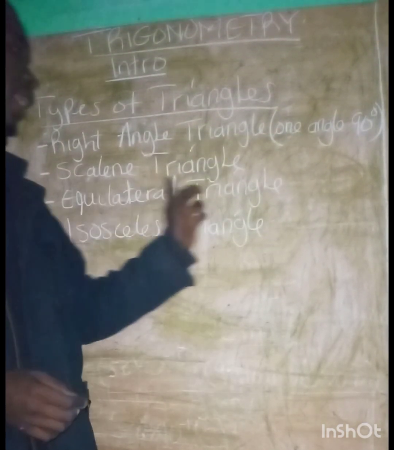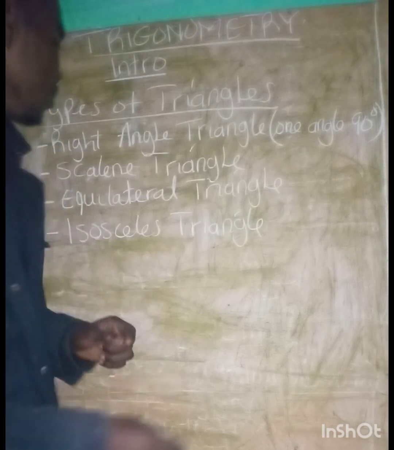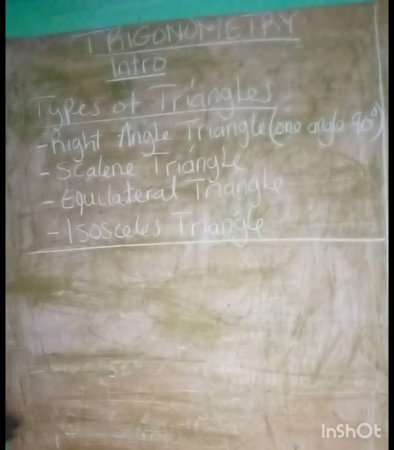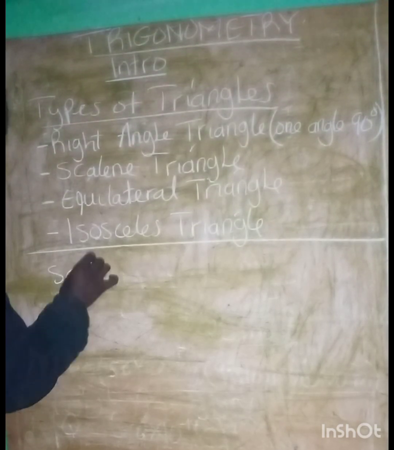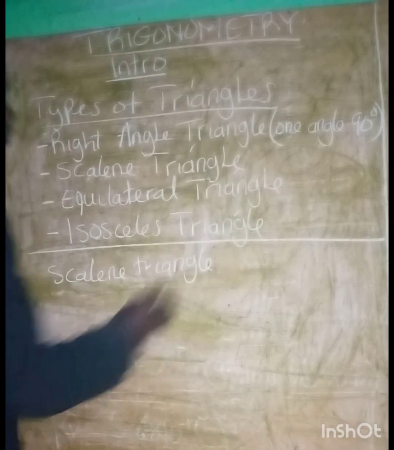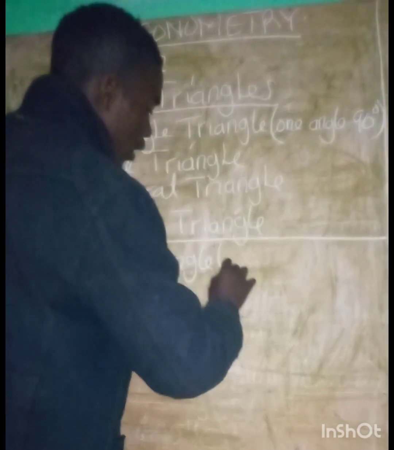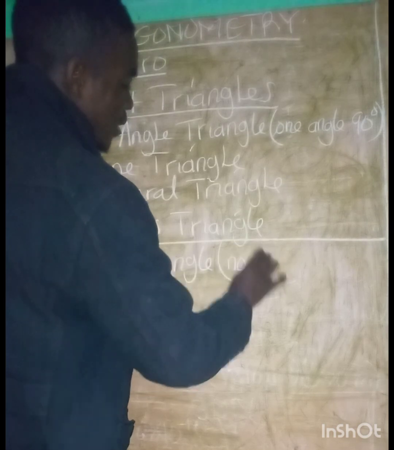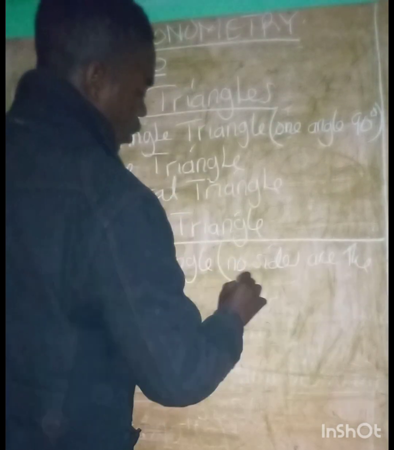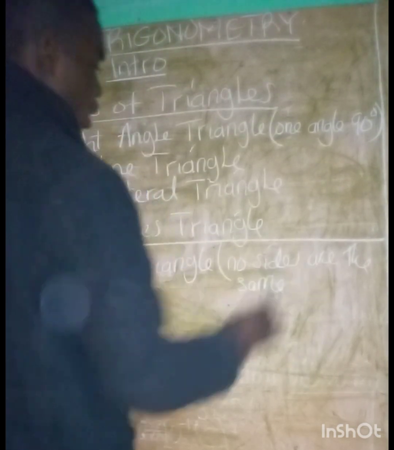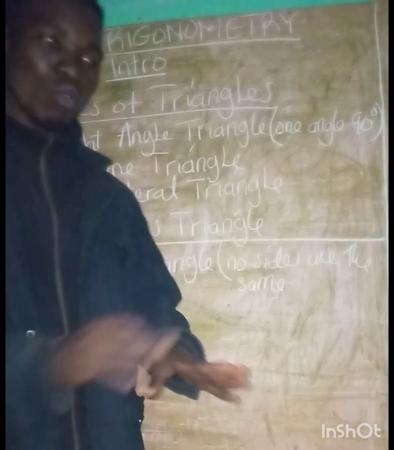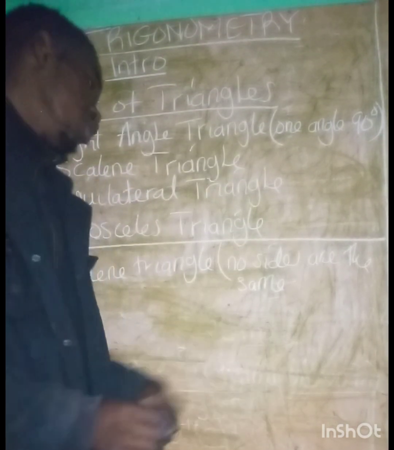Now a scalene triangle. I'll just draw a horizontal line here to differentiate. Now let's look at the scalene triangle. It is a triangle in which no sides are the same. So a scalene triangle is that triangle in which all the sides are totally different.